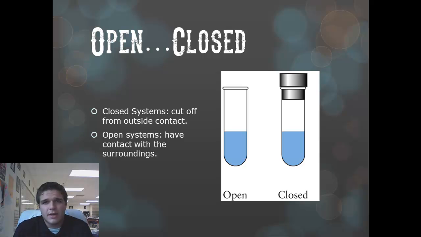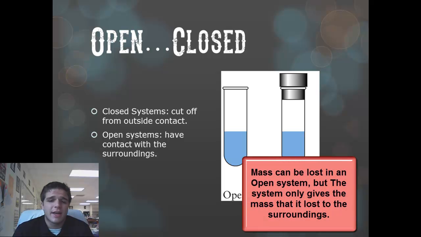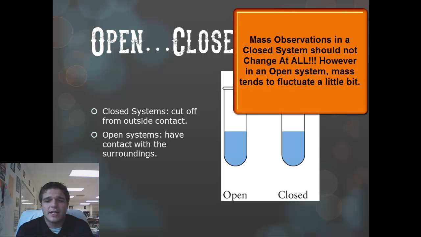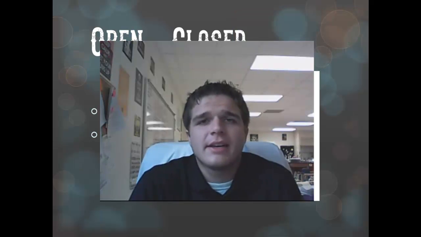Whatever mass we initially started with, whenever we go and mass it at the end, may not be equal. But you can automatically assume if it's an open system that the surroundings took it on, okay? So the surroundings got whatever came out of the initial system, okay? Does that make sense? So in a closed system, everything stays the same. Mass is completely conserved. It shouldn't change at all, okay, from beginning to end. But in an open system, you could expect the mass to fluctuate a little bit, all right? So keep that in mind.